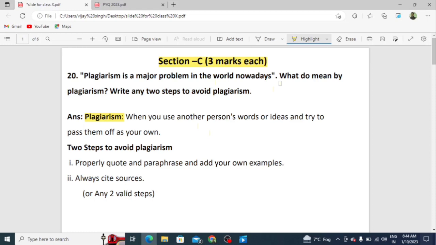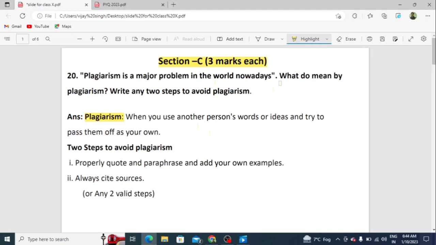Students, section C consists of 4 questions and every question carries 3 marks. So let's see question number 20. Plagiarism is a major problem in the world nowadays. What do you mean by plagiarism? Write any 2 steps to avoid plagiarism.